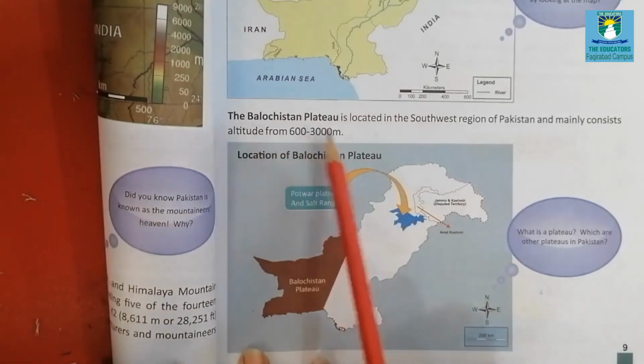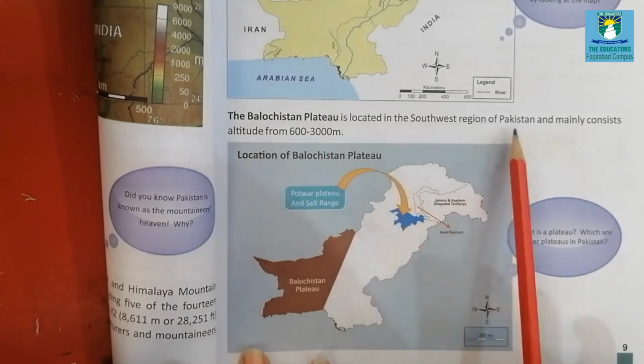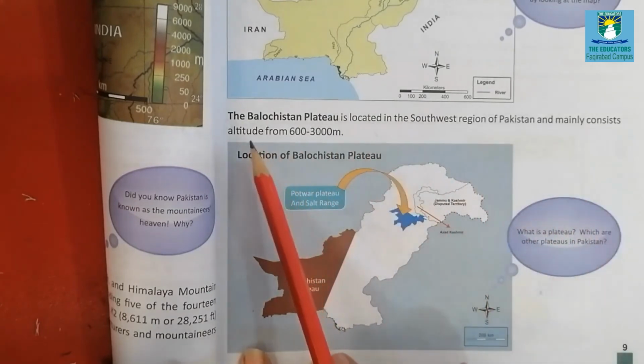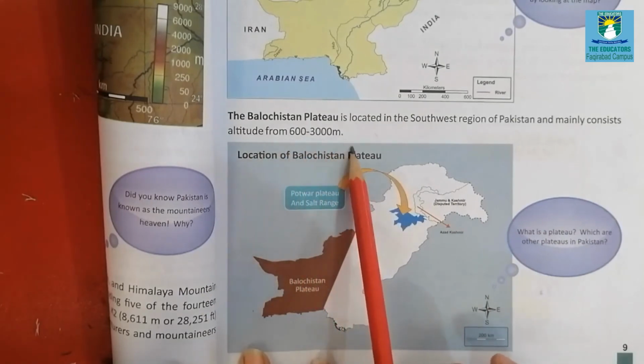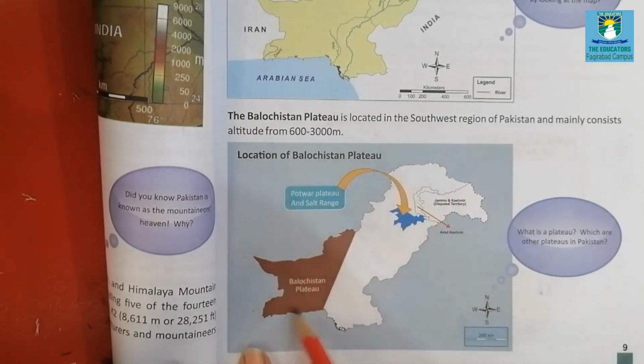Next is Balochistan Plateau. It is located in the southwest region of Pakistan and mainly consists of altitude. Altitude means height from 600 to 3000 meters. As you can see here, this is Balochistan Plateau, and its location is here.